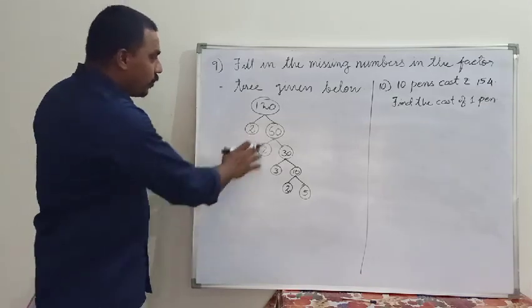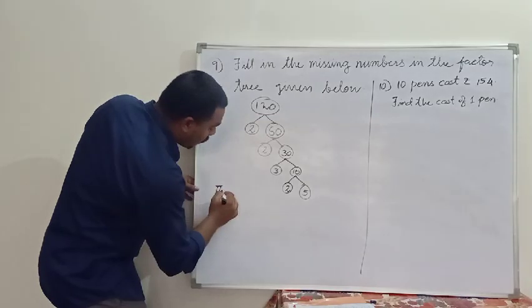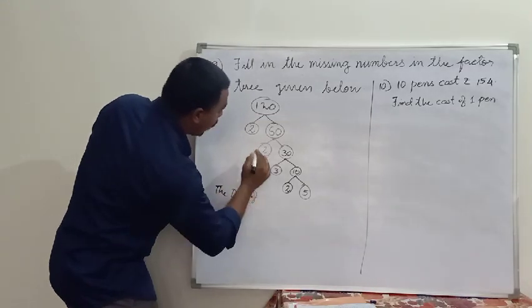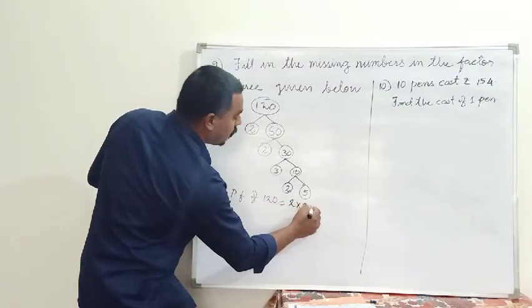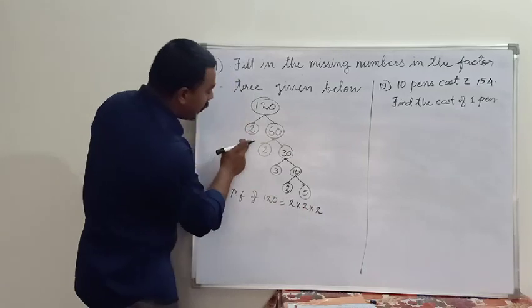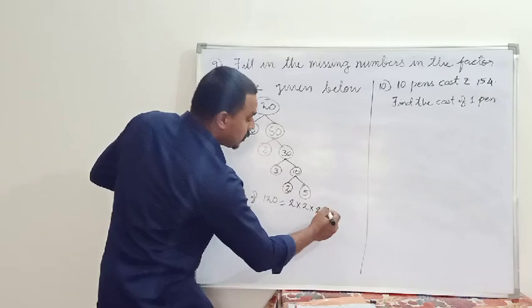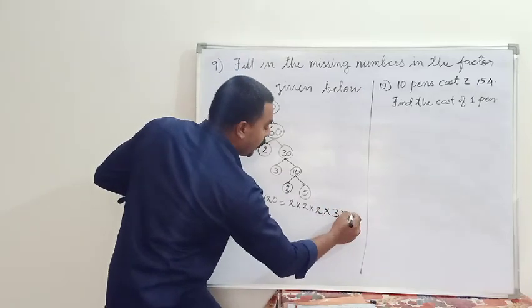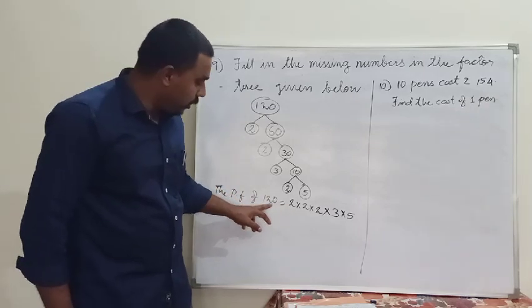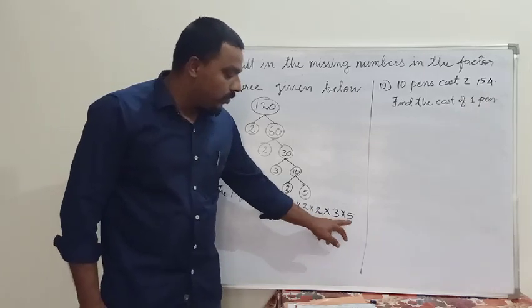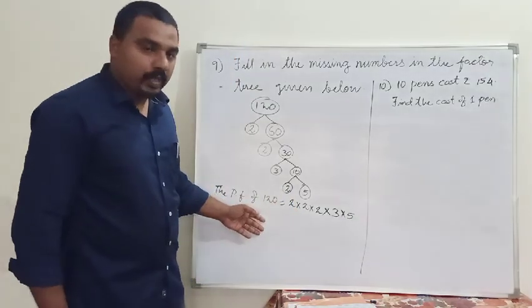After finishing this factor tree method, we have to write that the prime factors of 120 is equal to how much? 2 into 2 into 2. How many 2's are there? 1, 2, 3. Three 2's are there. Into the next smallest number, 3 into 5. Just multiply and see. We will get how much? 120. 2 into 2 into 2 into 3 into 5 is equal to 120. Okay? Is it clear? Moving to the next question.